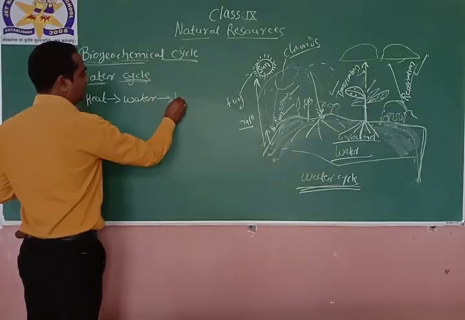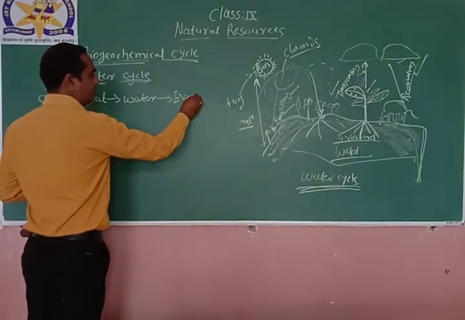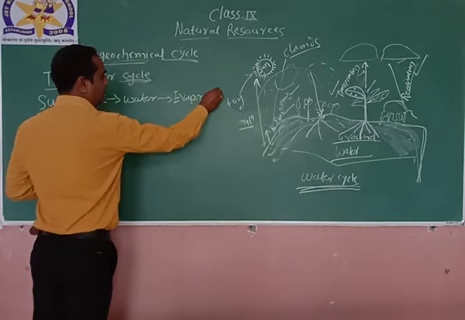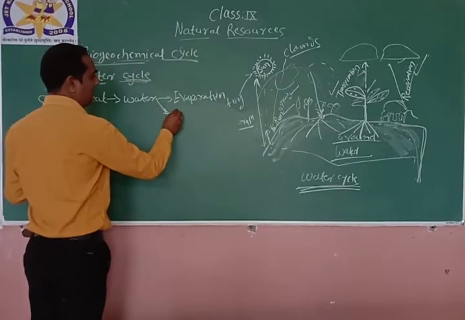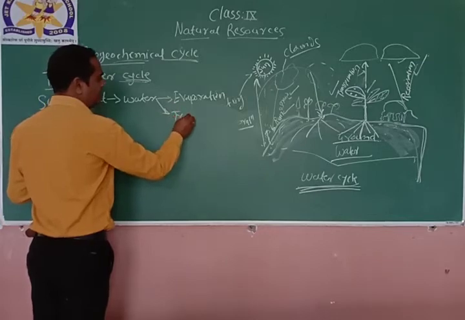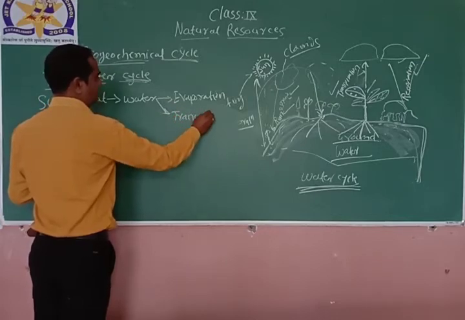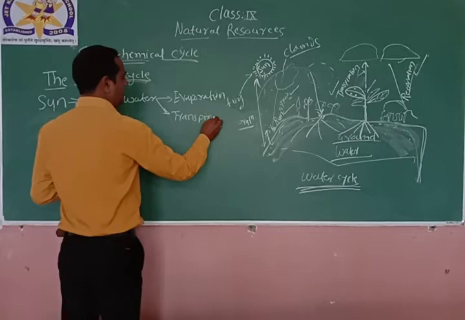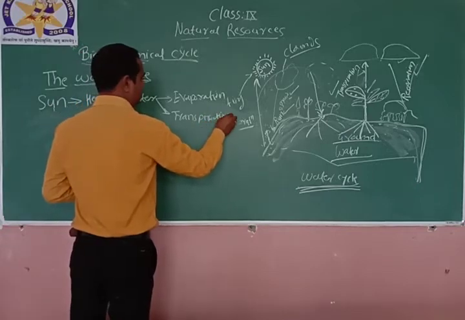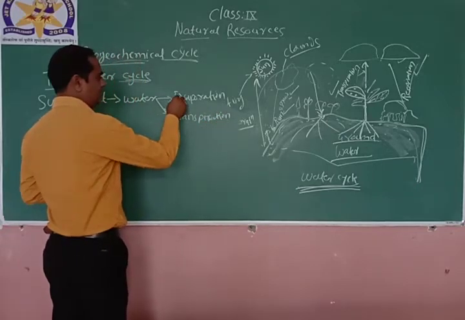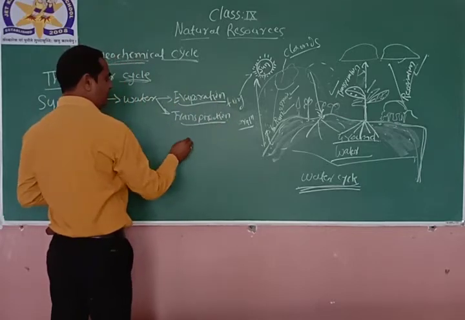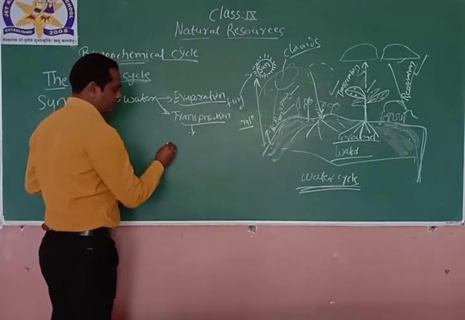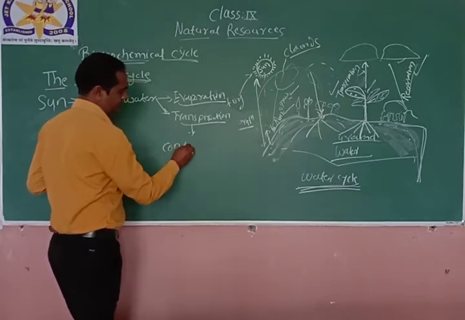This water will get evaporation. If it is related with the plant, it will be transpiration. Both evaporation and transpiration, after that there is a process of condensation.